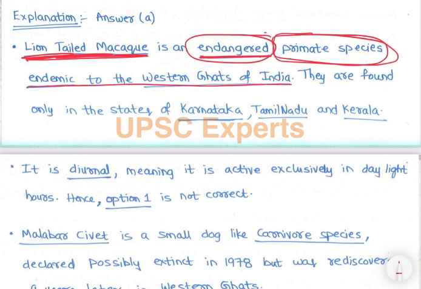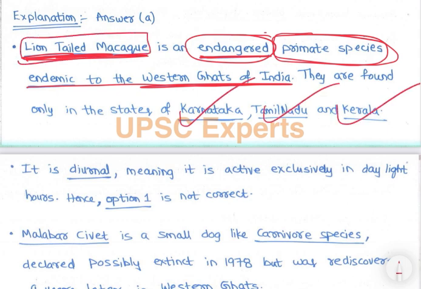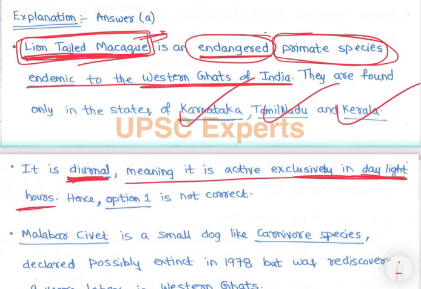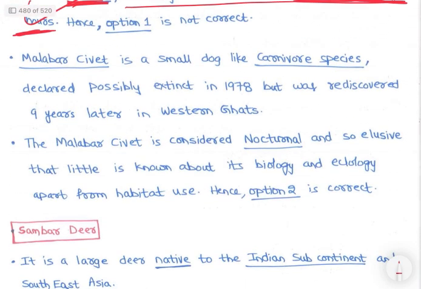Endemic to Western Ghats of India, they are found only in the states of Karnataka, Tamil Nadu, and Kerala, right? So हमने ये भी डिस्कस किया, lion-tailed macaque mostly found in Silent Valley National Park, right? Western Ghats में, right? It is diurnal, meaning it is active exclusively in daylight hours, right? रात में सोते हैं, right? So hence option 1 is not correct.